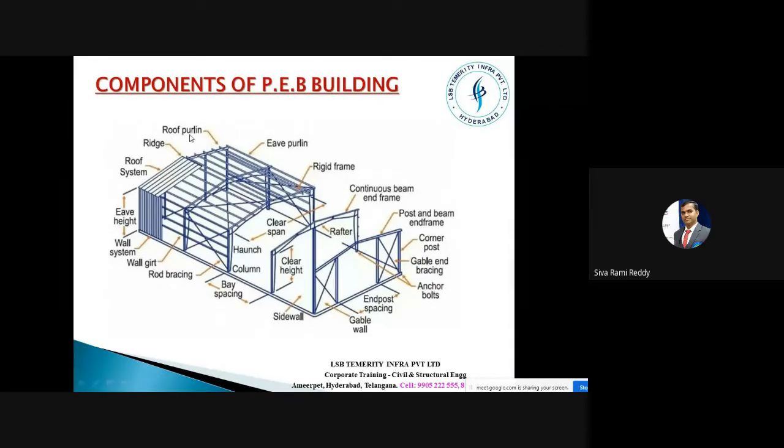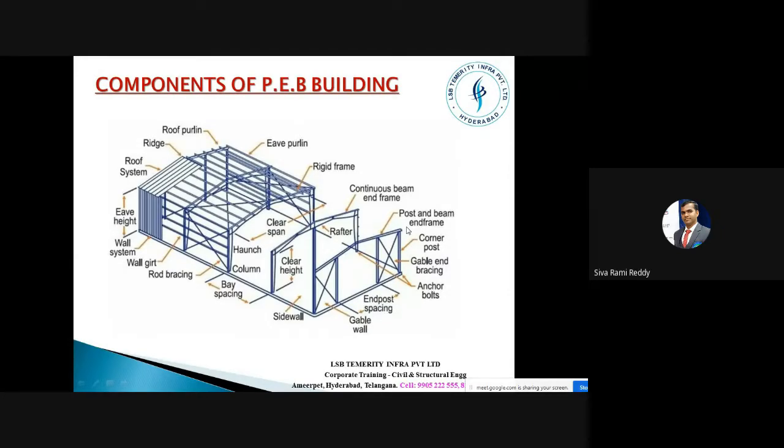And this one is called roof purlin. This one is called purlins. These purlins are called roof purlins, right? And this one is ridge point, and this is called roof system. This is entirely roof system. So these are the components of the PEB structure.